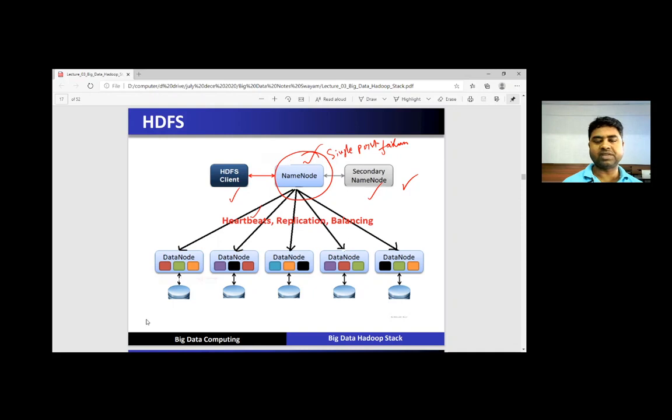The concept of secondary name node is not just a standby name node. The work of the secondary name node is to collect the edit log files and FS image periodically from the name node, merge those edit log files and FS image, and send them back to the name node. This process continues periodically over a long time.